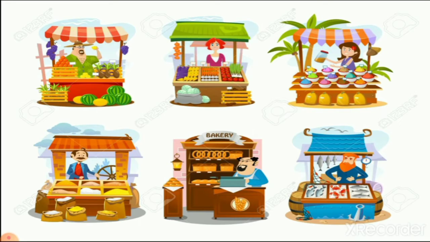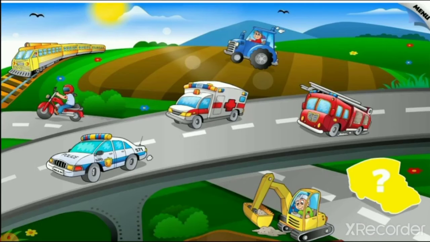So it is your surrounding when you are in a market. When you are going to a fish market or meat market, your surrounding is different. When you are going to a vegetable market, your surrounding is different from all these things, right? So you can see different types of surroundings around you.